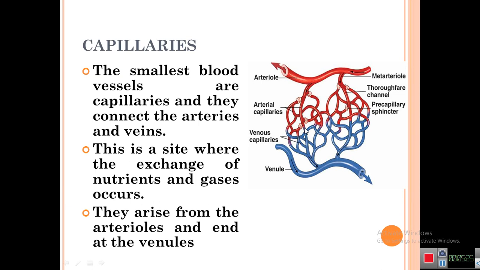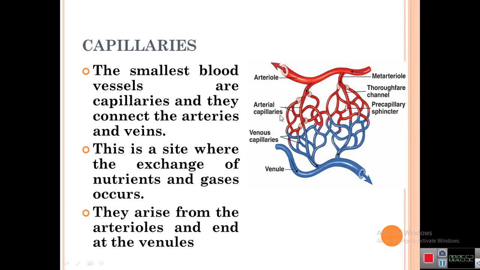They arise from the arteriole and venule. That means first of all the artery will convert into the arteriole, the arteriole will convert into the capillaries, the capillaries will convert into the venule, and the venule will convert into the veins. In this diagram, the arteriole, which arises from the artery, converts into the arterial capillaries.